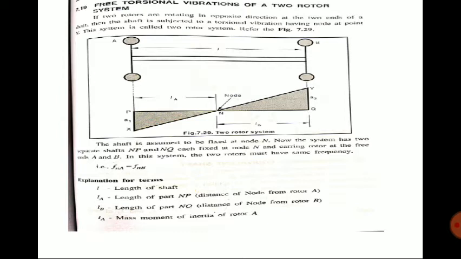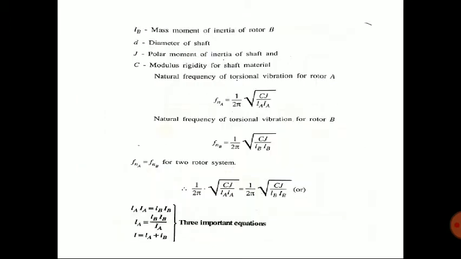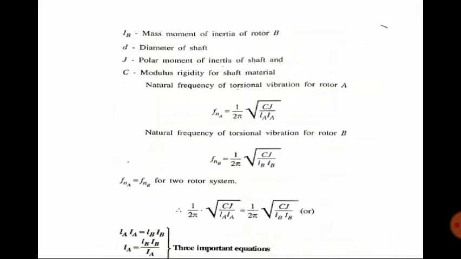And Lb means length of part NQ, that is distance of node from rotor B. And Ia mass moment of inertia of rotor A, and Ib mass moment of inertia of rotor B. D diameter of shaft. J polar moment of inertia of shaft. C modulus of rigidity for shaft material.